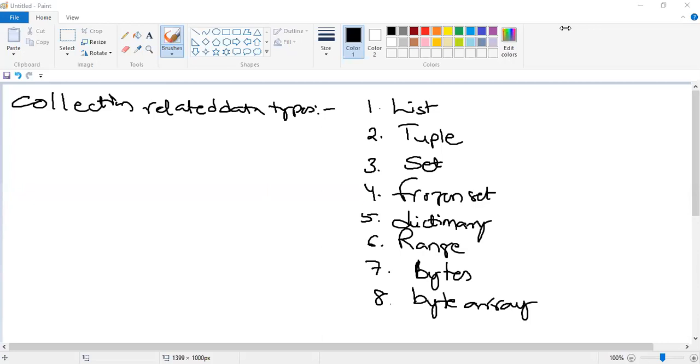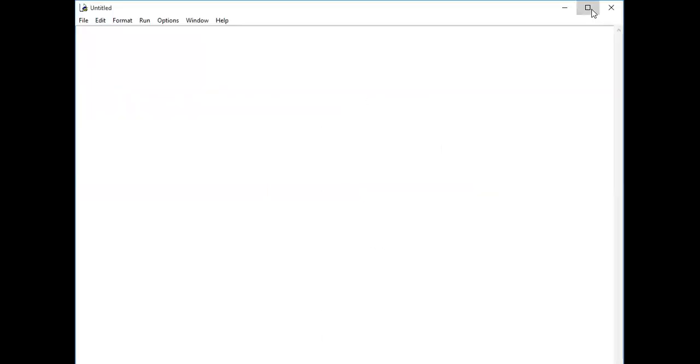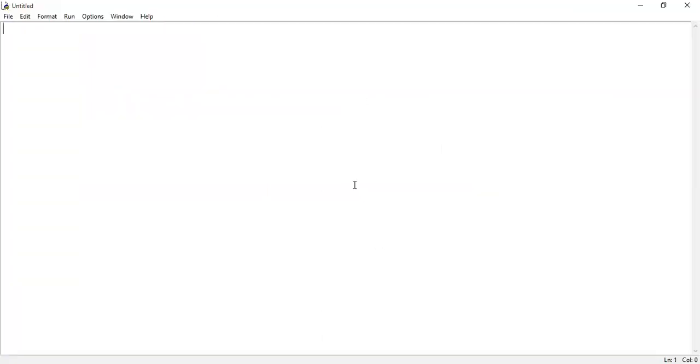Are you able to see the untitled window? Okay, so this is the untitled window. Here we will discuss the first one, which is list. How are comments represented in Python programming language, guys? With the help of hash, we can represent a comment. Only single line comments are supported in Python programming language. Point to be remembered, very important, guys.